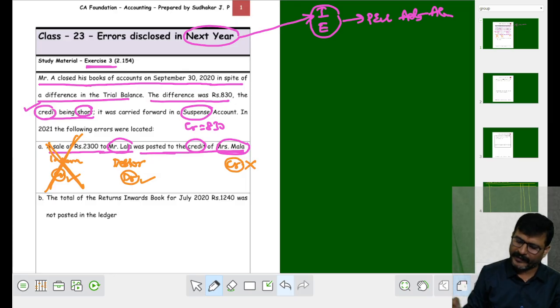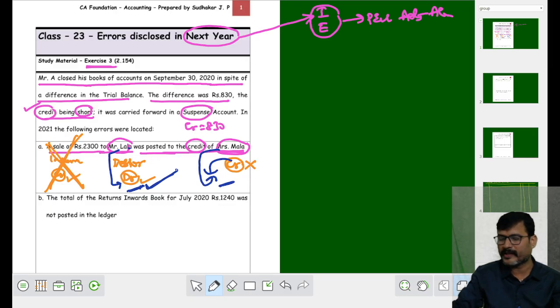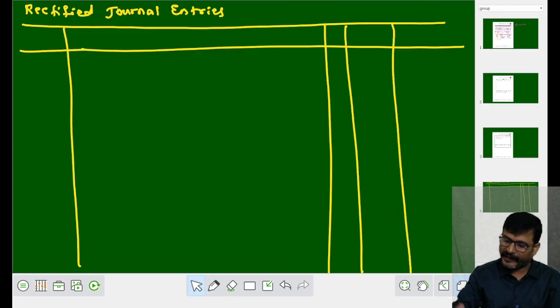Now your rectified entry will be what? As we know very well, keep the correct in the same place. So Lala is to be debited. Mala, take it on the opposite side, which means Mala comes on the debit side. So Lala's account debit, Mala's account debit to suspense account. That is your first entry.